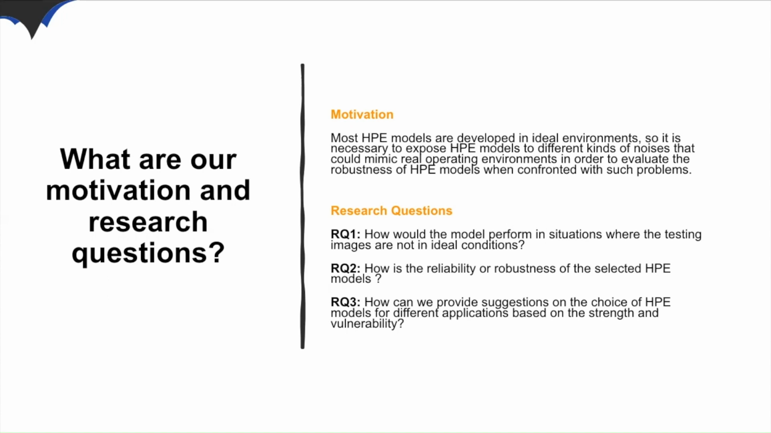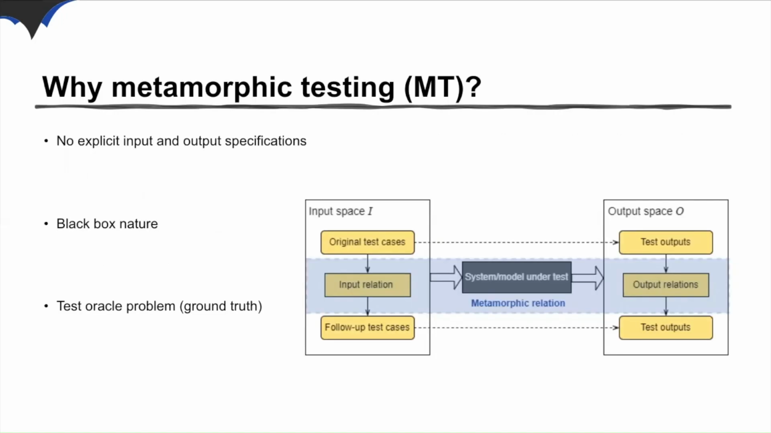To evaluate the robustness of HPE models when confronted with such problems, it's necessary to subject them to various types of noise that can mimic real-world operating environments. Hence, our research questions in this work are: first, how would the model perform in situations where the testing images are not in ideal conditions? Second, how reliable or robust are the selected HPE models? Third, how can we provide suggestions on the choice of HPE models for different applications based on their strengths and vulnerabilities?